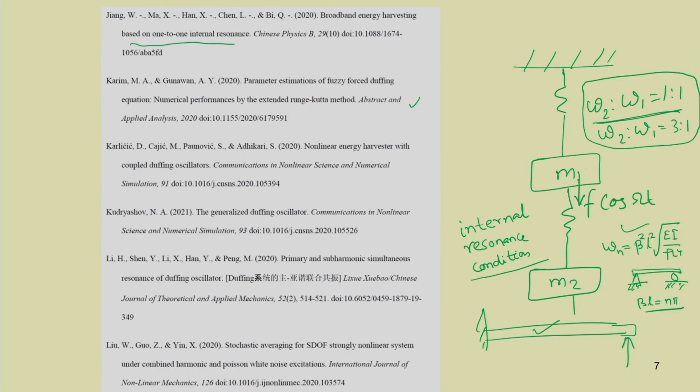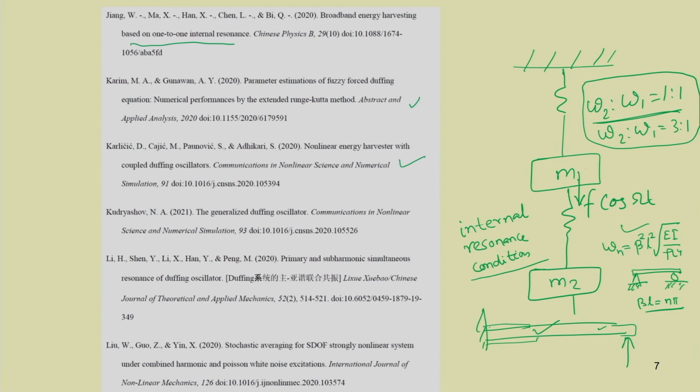Nonlinear energy harvester with coupled Duffing oscillator. In this paper, for an energy harvester, the Duffing equation is used. Here it is written coupled Duffing oscillator, that means in case of the energy harvester, two things are there. For example, this cantilever beam can be used as an energy harvester, where one can put piezoelectric pads, and the motion of the cantilever beam will give rise to a forcing or strain in the piezoelectric pads, which gives rise to voltage in the system.